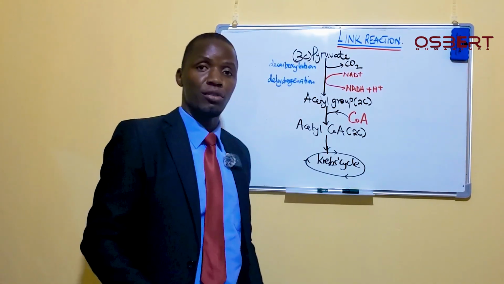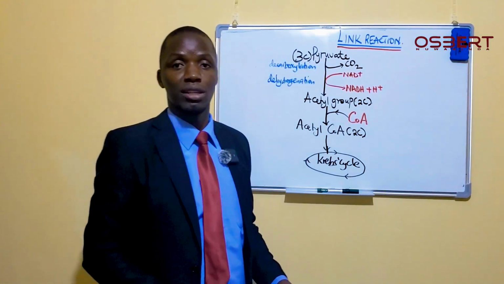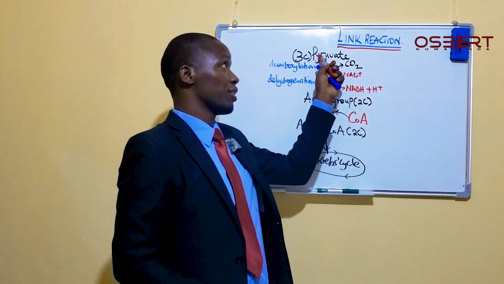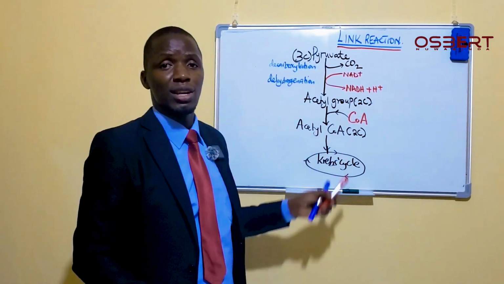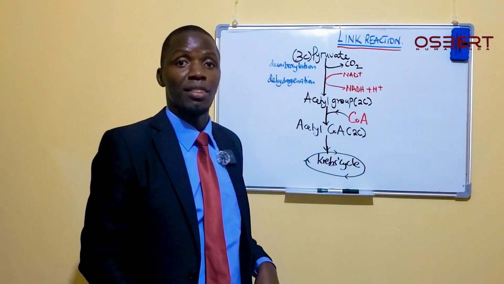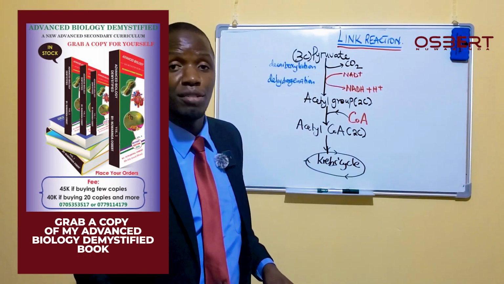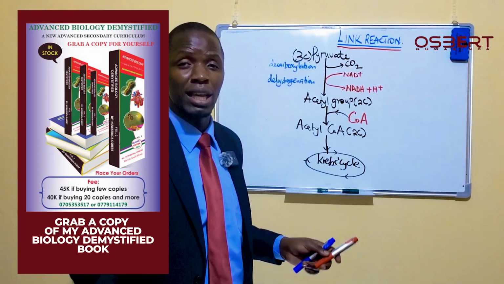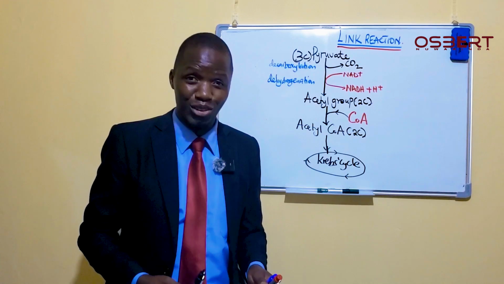Then, in the presence of oxygen, this pyruvate comes into the matrix of mitochondria and undergoes this reaction to form acetyl coenzyme A. With acetyl coenzyme A, I can now come into the Krebs cycle, and within this Krebs cycle I will produce very many ATP.